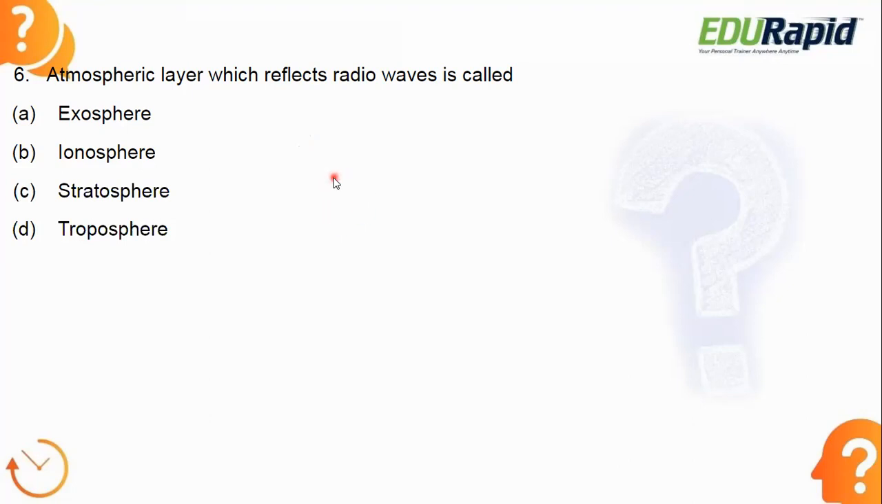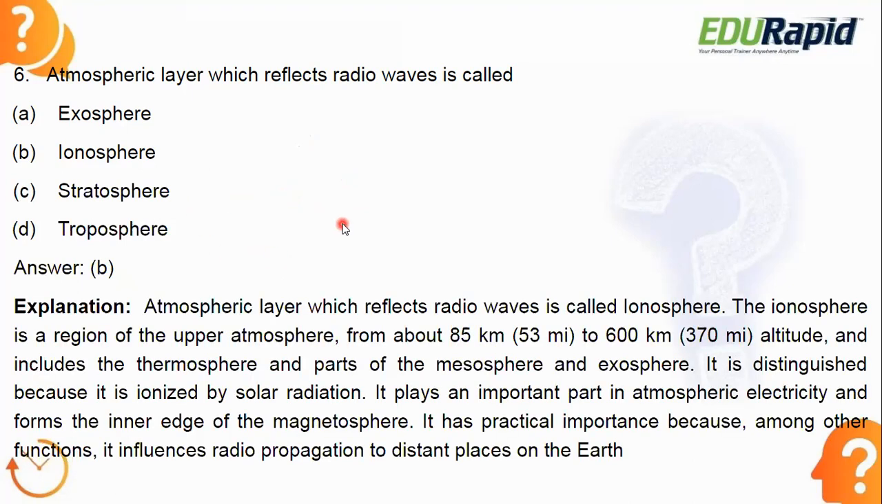Okay, let's see the answer. Answer is option B, ionosphere. The atmosphere contains different layers: troposphere, stratosphere, mesosphere, ionosphere, exosphere, like that. In the ionosphere, this layer reflects the radio waves.